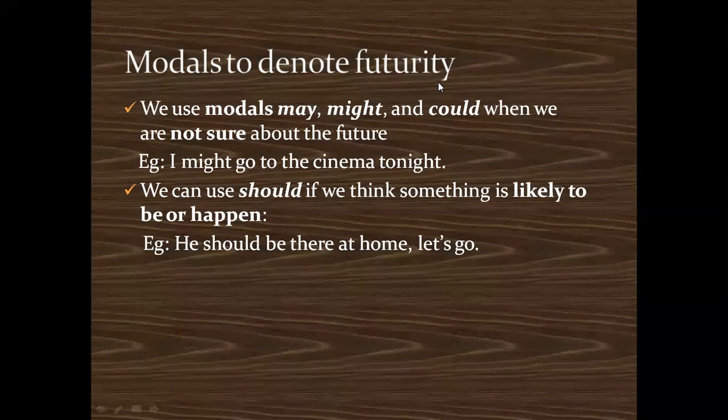So like this. We can use should if we think something is likely to be or happen. Suppose I want to talk about the future, and I'm quite sure that something is likely to happen. Then in that case, you can use should. He should be there at home. You're just making a prediction that he should be at home. You're very sure.